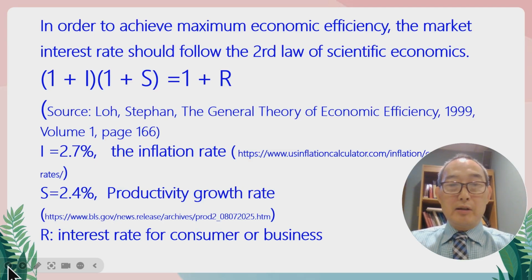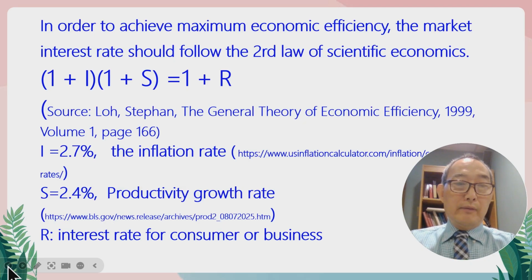Why is it a scientific law? Because no scholar or economist is able to falsify this theory. This conclusion has falsifiability, but nobody is able to falsify it. So it's a science. It is correct truth that tells you how to manage the economy. That's what the government should follow to manage the economy.